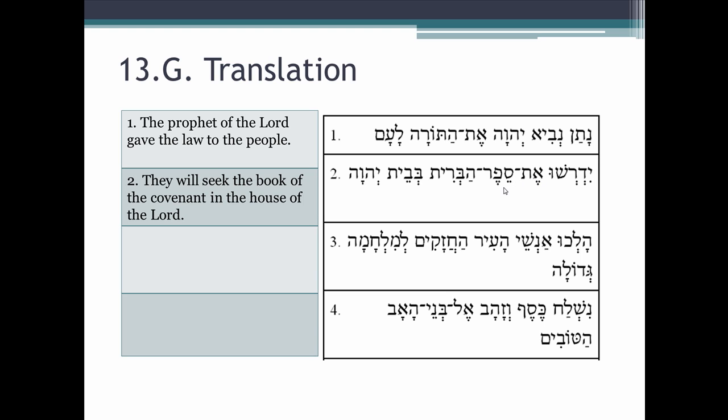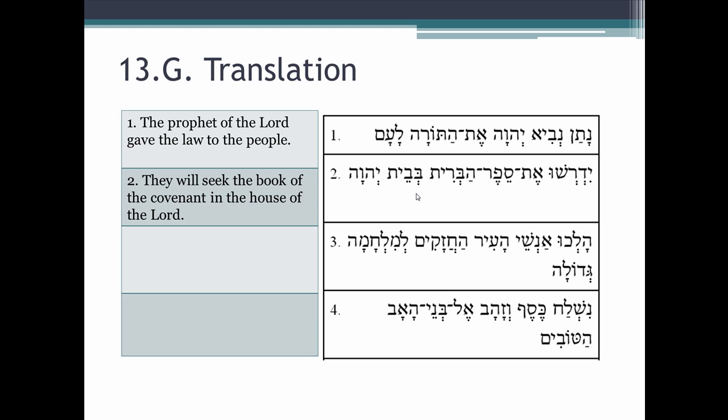Sefer Haberit. Noun, another noun. Okay, so we have a construct relationship, a construct chain. Now what's after, Beit Adonai, this pair is not part of this pair because this preposition right here interrupts the sequence.